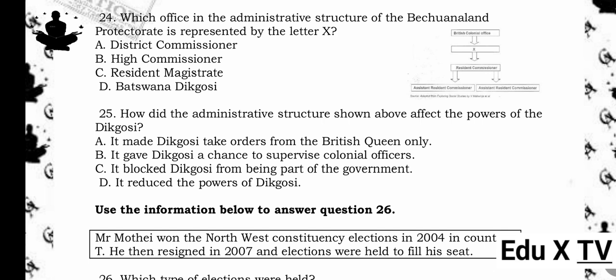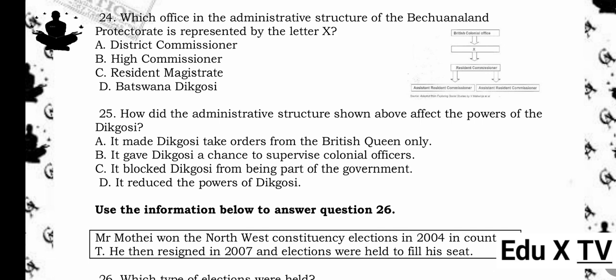Reason being, the diagram shows the British Colonial Office at the top. Below that, the missing position in brackets, X links to the Resident Commissioner. Historically, Botswana Dikosi in brackets, chiefs were subordinated under the colonial administrative structure.